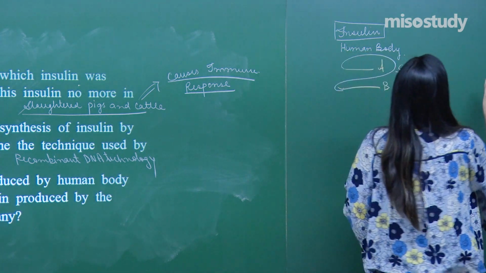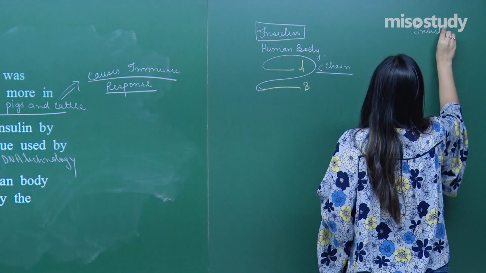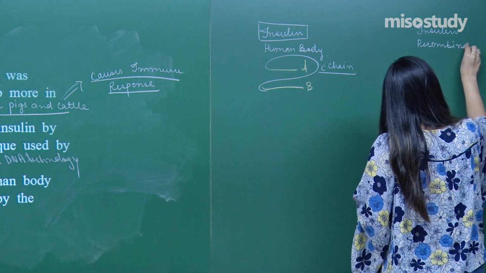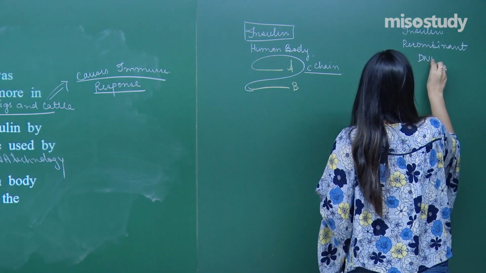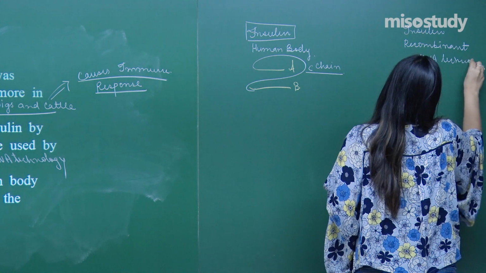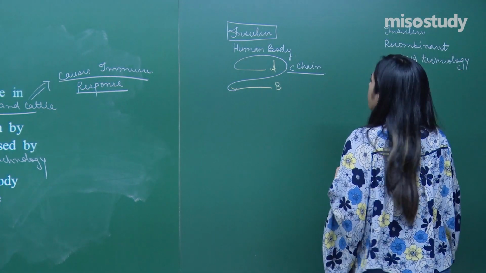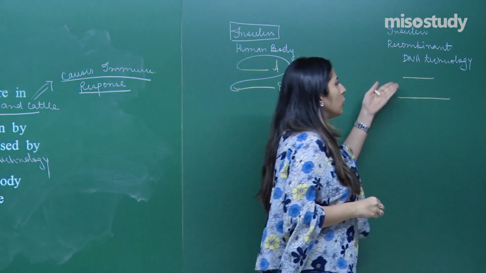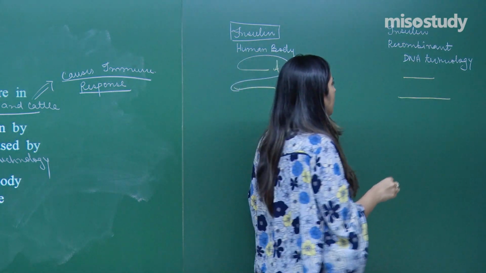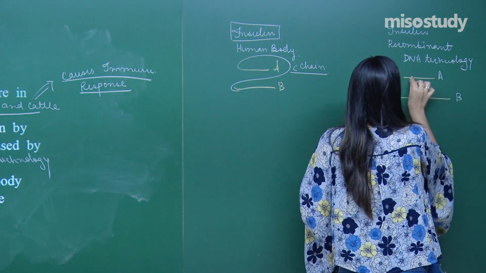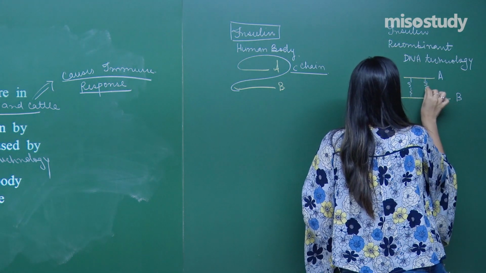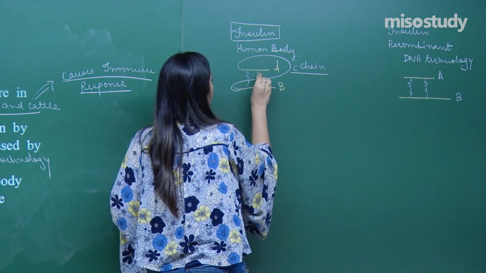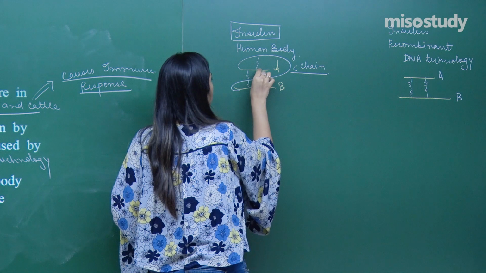Whereas the insulin which is produced with the help of recombinant DNA technology, in this case, the two polypeptides are made separately, as we have discussed also, A and B, and they will be joined together with the help of disulfide bridges. In this case also, the disulfide bridges are present in between them.